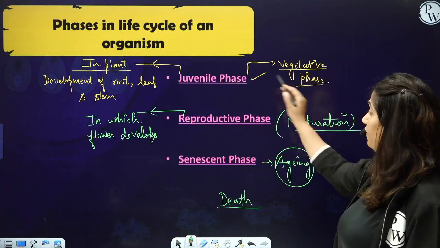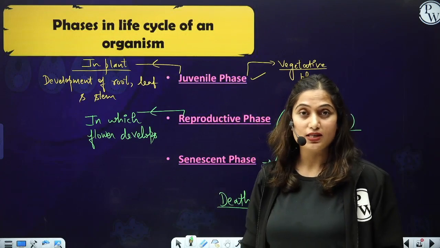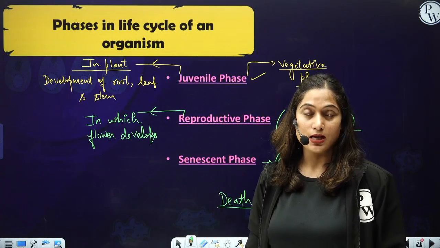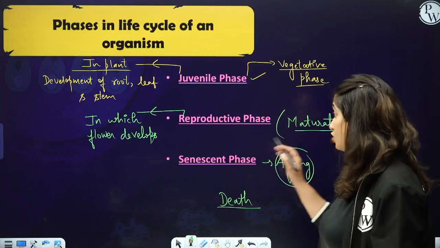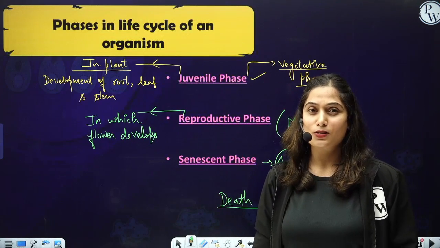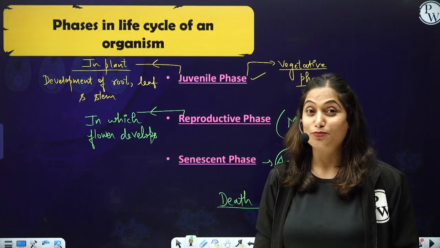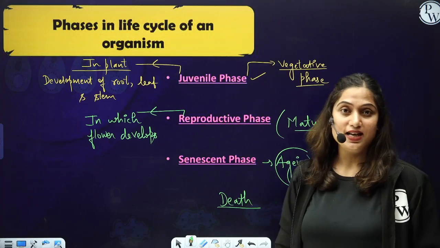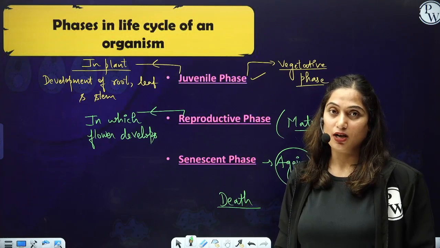So these are the 3 major phases in the life cycle of a plant. In the vegetative or juvenile phase, only root, leaf, and stem come on the plant. But then the plant matures and enters the reproductive phase, in which it starts bearing flowers and the process of reproduction starts. Then it undergoes senescence, that is aging, and ultimately death.